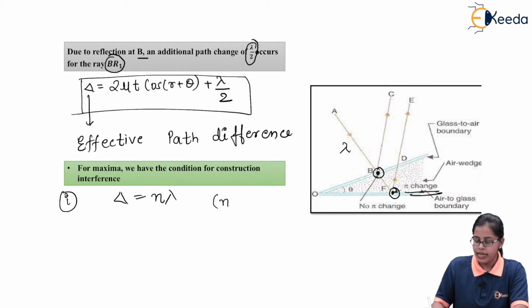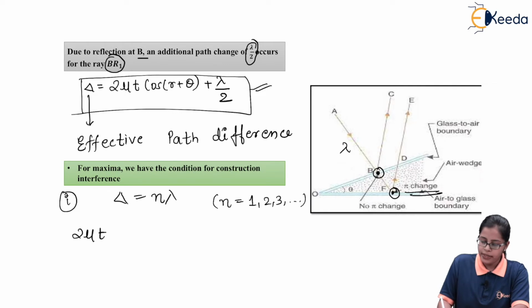In this case, n will take values 1, 2, 3 and so on, that is integer values. As we are aware, the effective path difference 2 mu t cos(r + theta) + lambda by 2 is equal to n lambda.